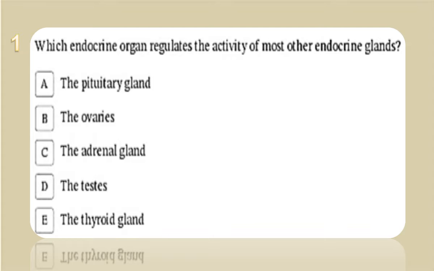Question number one says: which endocrine organ regulates the activity of most other endocrine glands? We have choices here: pituitary gland, ovaries, adrenal gland, testes, and the thyroid gland. We have different choices that belong to the endocrine glands. We have the master gland, the one that the activity of the other endocrine glands depends on. We have the pituitary gland. Okay, let's go to question 2.